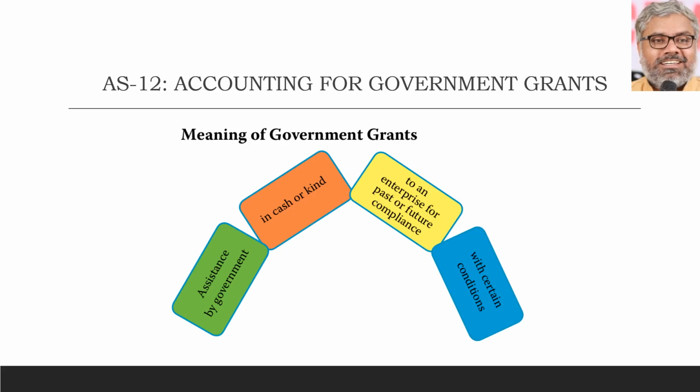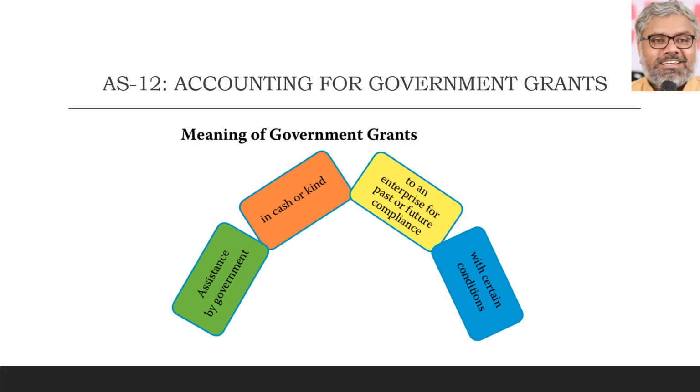So naturally, a government grant is assistance given by the government to enterprises, which also comes with certain conditions. So conditions will apply along with government grants in general. There is no rule that if the government gives a grant without conditions, it is not a government grant. Government in general keeps conditions, otherwise people might utilize those grants in a manner the government does not intend.